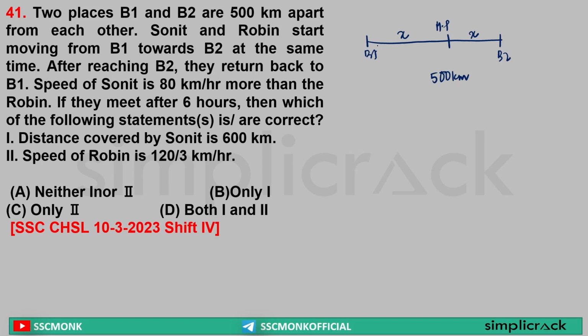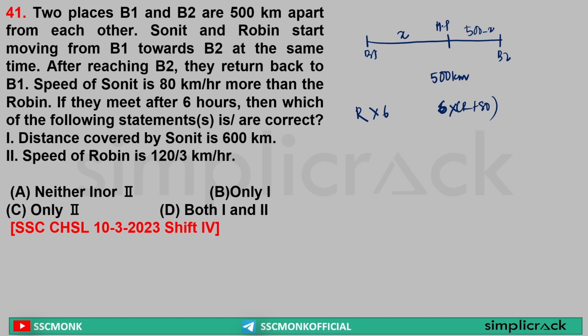So let's say this distance between B1 and is x. This distance is 500 minus x. It will be easier to calculate. Now here, what is it saying? Let's say Ronit's speed was r. So the distance traveled by Ronit in 6 hours is equal to what? 6 into r. Yes or no? Yes. And Sonit will be 6 into r plus 80, because it is traveling at 80 km per hour more than Ronit. Yes or no?